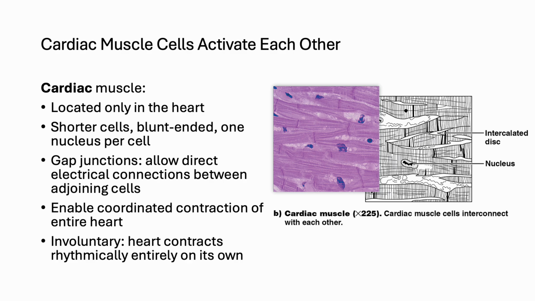The cells are shorter and blunt-ended compared to skeletal muscle, and each typically contains a single nucleus. Cardiac muscle fibers are connected by gap junctions, which are specialized connections that allow electrical impulses to pass directly from one cell to another. This arrangement ensures that the heart contracts as a unit rather than as separate fibers.